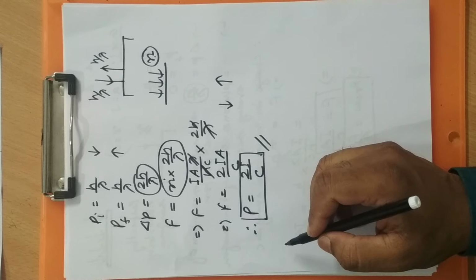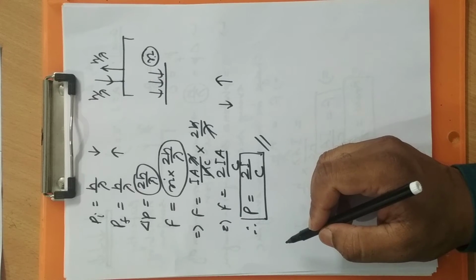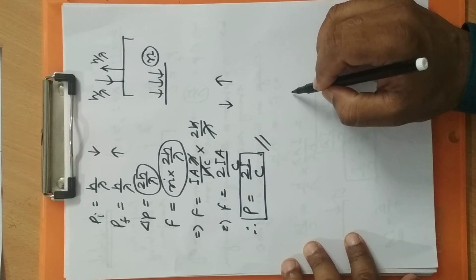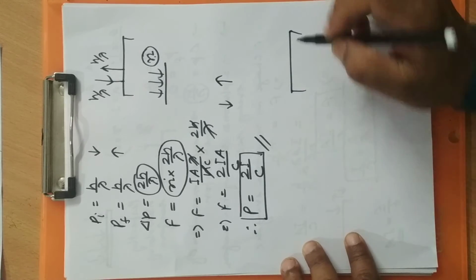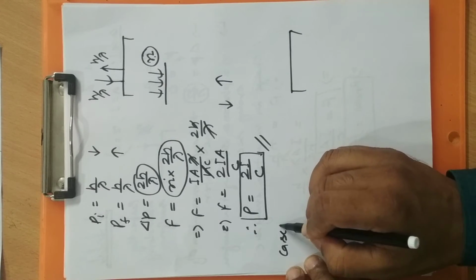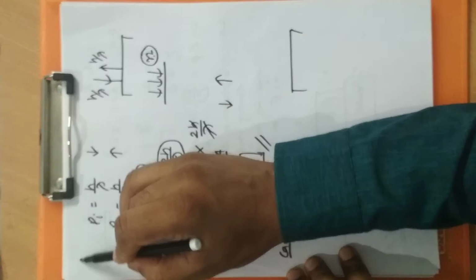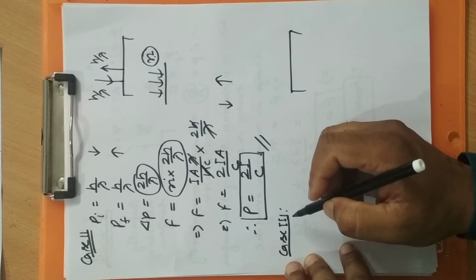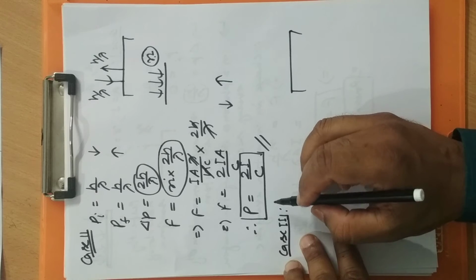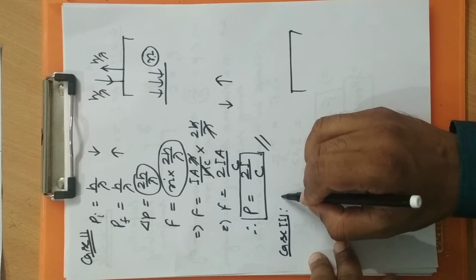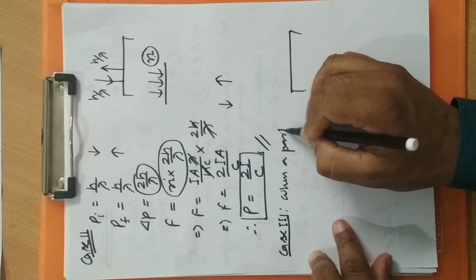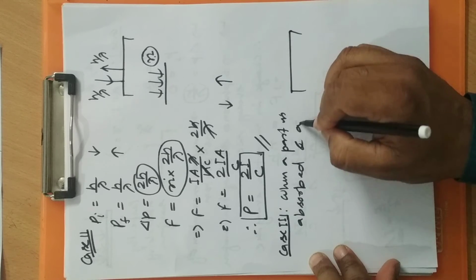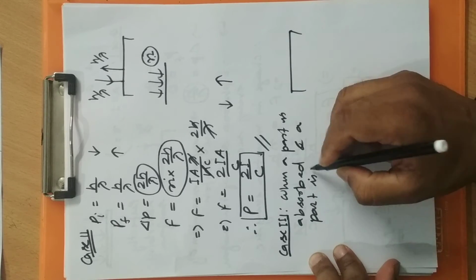Now the third situation, case 3, the last point. This was case 2, and this is case 3. We'll be considering a surface from where a part will get reflected and a part will get absorbed. This is when a part of the radiation is absorbed and a part is reflected.